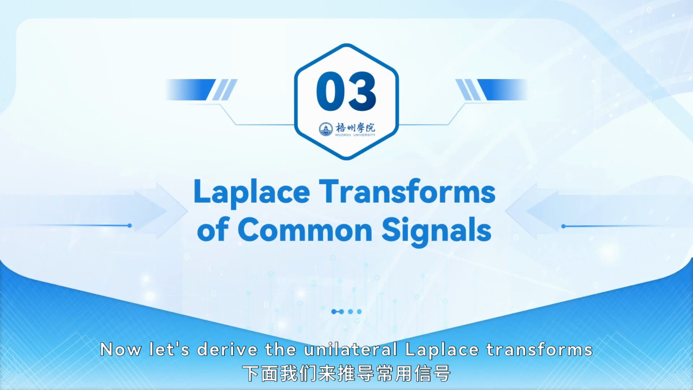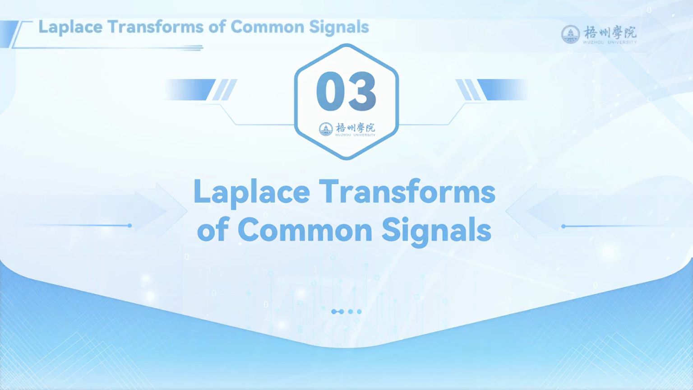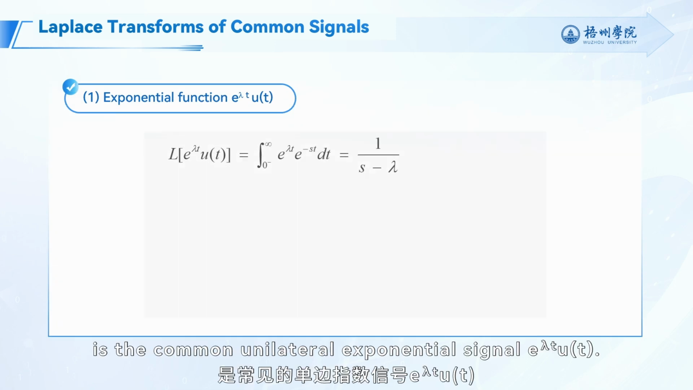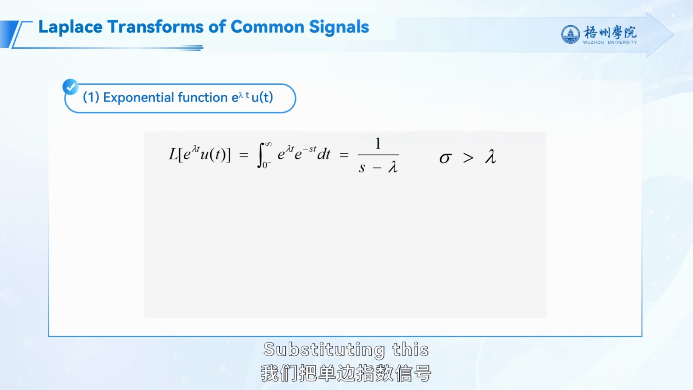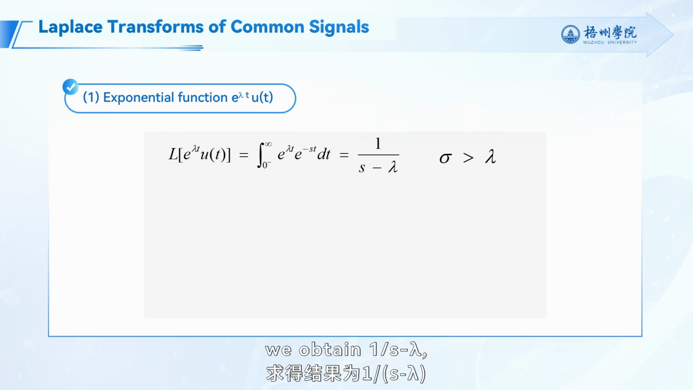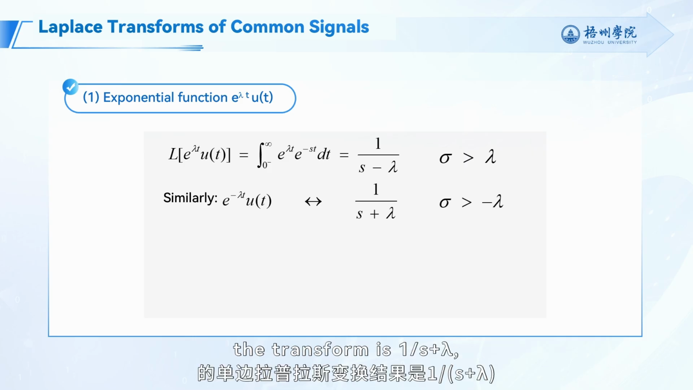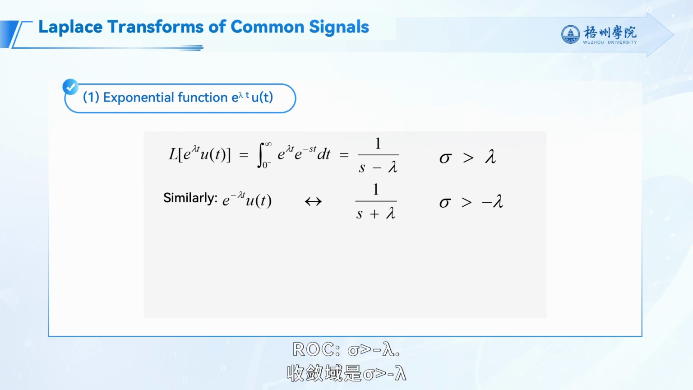Now let's derive the unilateral Laplace transforms of some commonly used signals. The first one is the common unilateral exponential signal e to the lambda t times u(t). Substituting this into the definition of the unilateral Laplace transform, we obtain 1 over s minus lambda, ROC, sigma greater than lambda. Similarly, for the unilateral exponential signal e to the minus lambda t times u(t), the transform is 1 over s plus lambda, ROC, sigma greater than minus lambda.